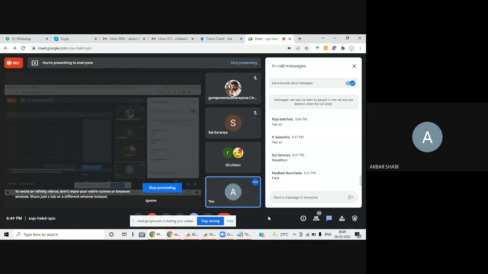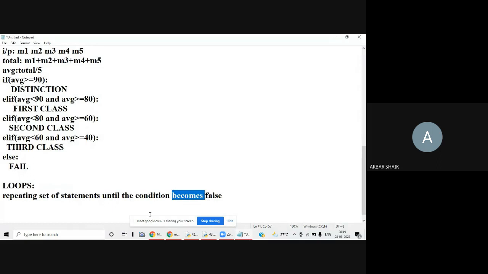So in loops actually we have two types of loops. One is a finite loop and the second one is an infinite loop. Finite loop and infinite loop. What is the meaning of a finite loop? What is the meaning of an infinite loop?